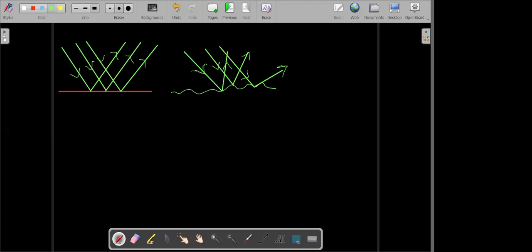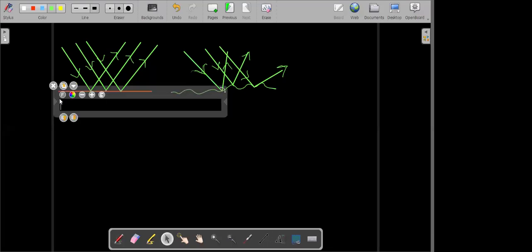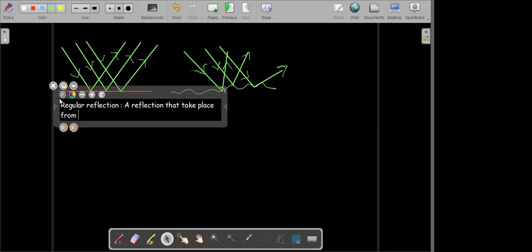Sir, once can you explain regular reflection? Yes, sir. Okay. A regular reflection is a reflection that takes place from a smooth polished surface.